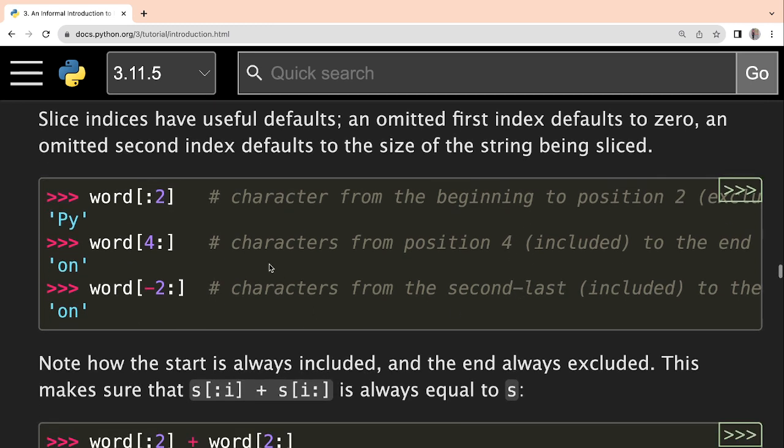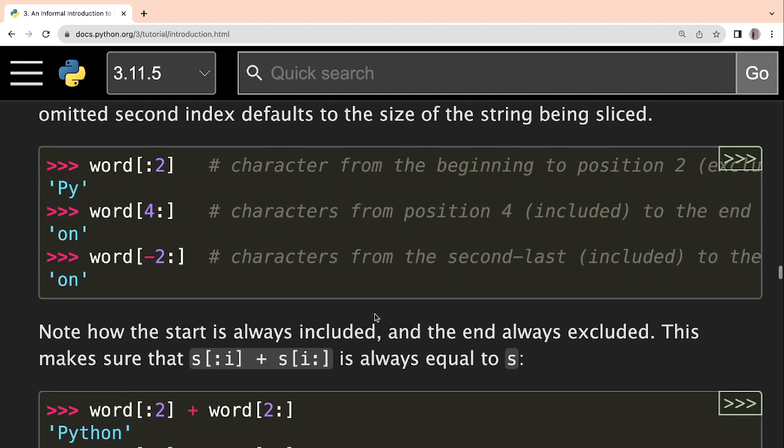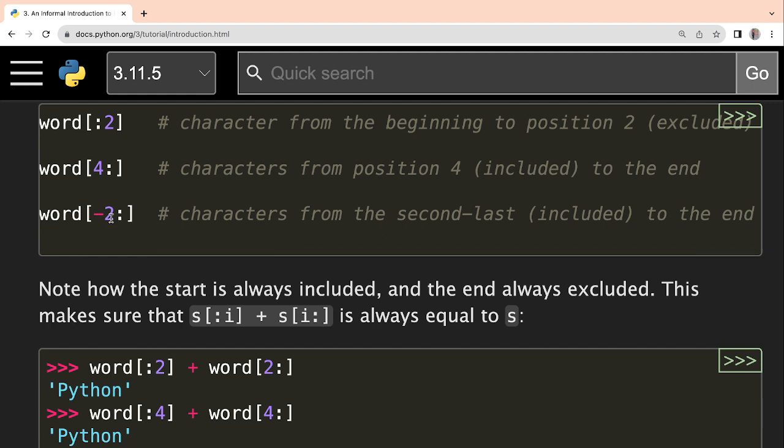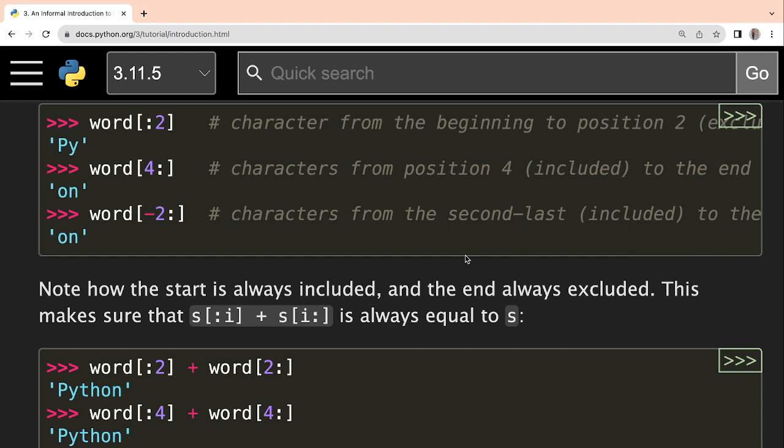Okay, so that means what? That it is not always mandatory that you have to take the first number or second number. These things are not necessary. If you omit it, then by default, like here you see the first index is not mentioned, that from where to start. If not mentioned, by default it will start from 0. Okay, and here the last index is not mentioned. If that is not mentioned, it will go till last. So these things are by default present. Then here you see negative index is used, so that means from -2 it has to start. Characters from the second last to the end, so till last it will go, which is on. Okay, so this is how.